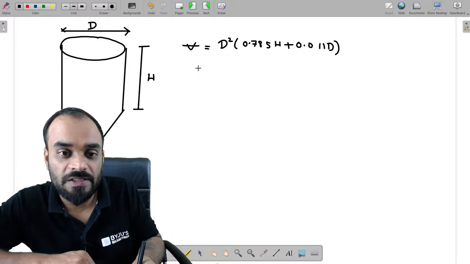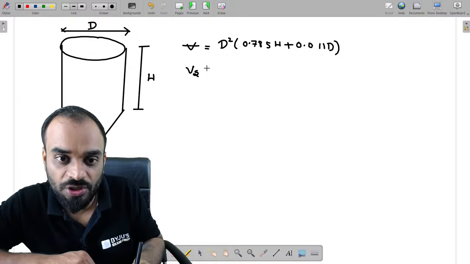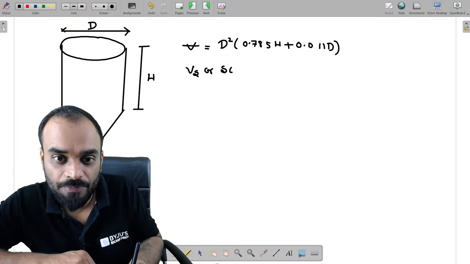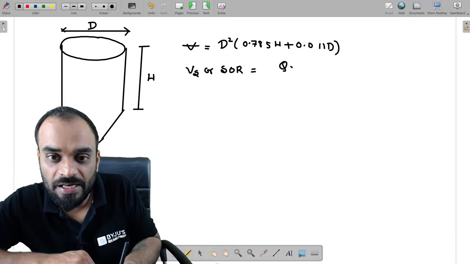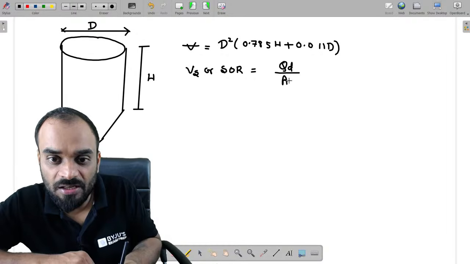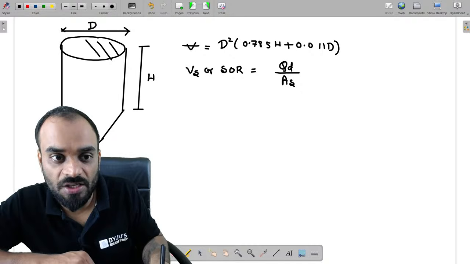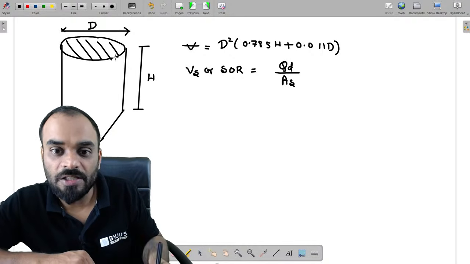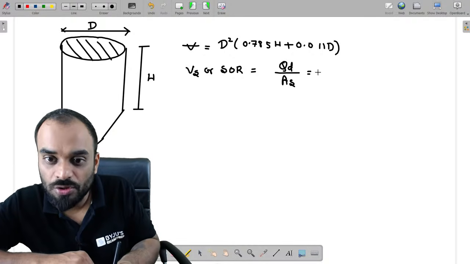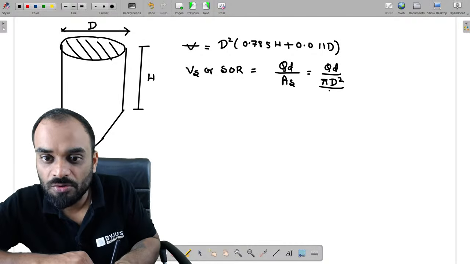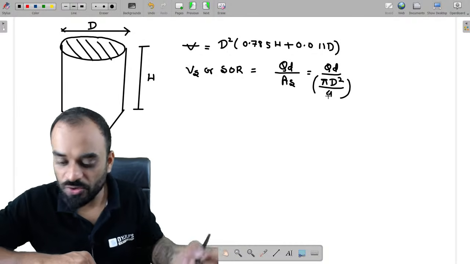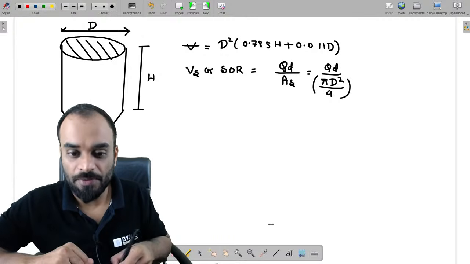But suppose I want to estimate the settling velocity of the particle, or SOR, surface overflow rate. So what do you have to write? Design discharge divided by surface area. Now in this case, what is the surface area? That is basically pi d square by 4. So you need to write design discharge divided by pi d square by 4. By using this formula, you are able to write the SOR.